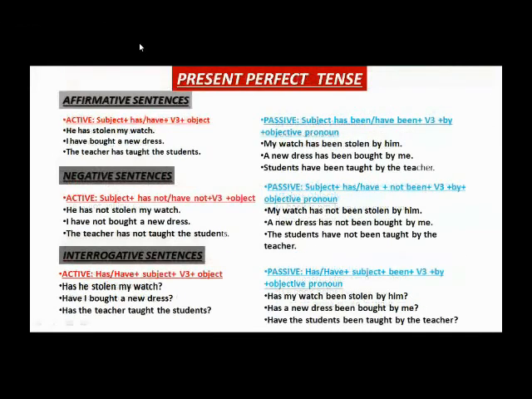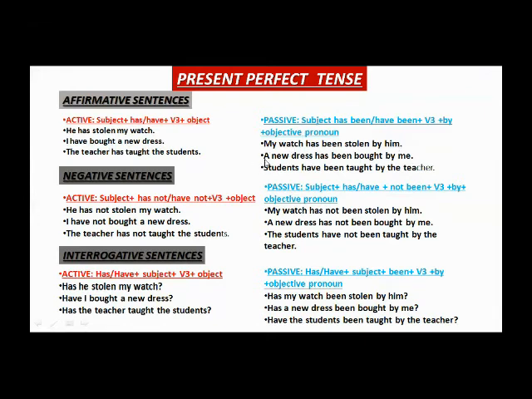Let's move forward. This is present perfect tense. He has stolen my watch. So you know that for he, she, it we use has, and for I, you, we, they we use have. Helping verb have is used with I, you, we, they subjects, and has is used with he, she, it subjects. So he has stolen my watch and I have bought a new dress. When we change it into passive voice, the object becomes the subject. That means my watch has been stolen by him.